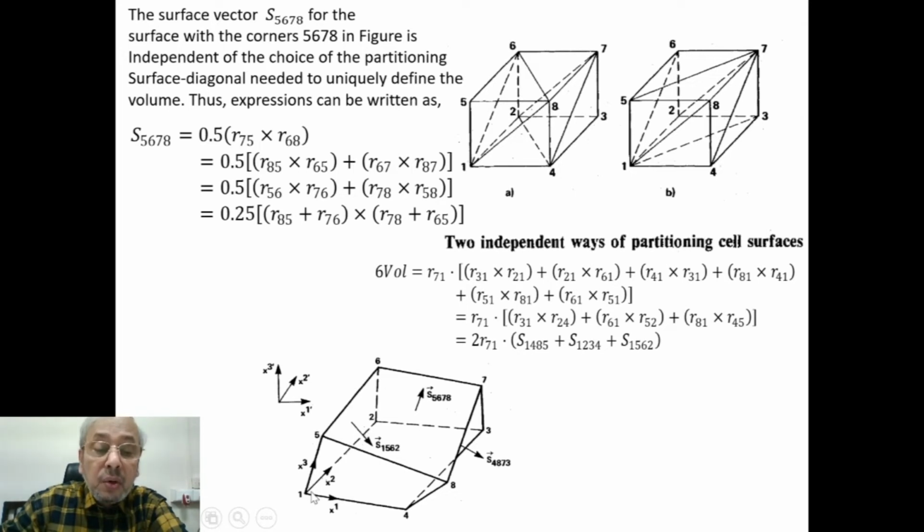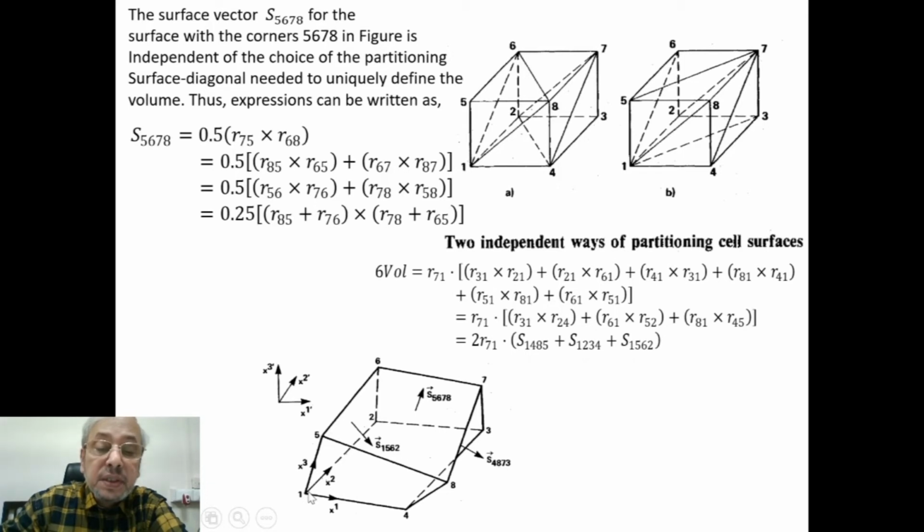So basically this diagonal emanating from 1 and 3 surfaces that are also emanating from or connected with 1.